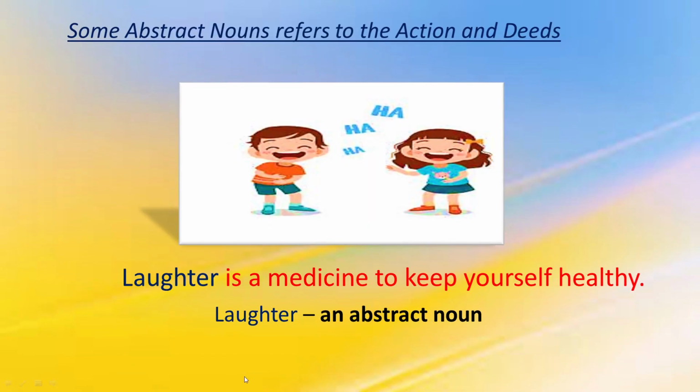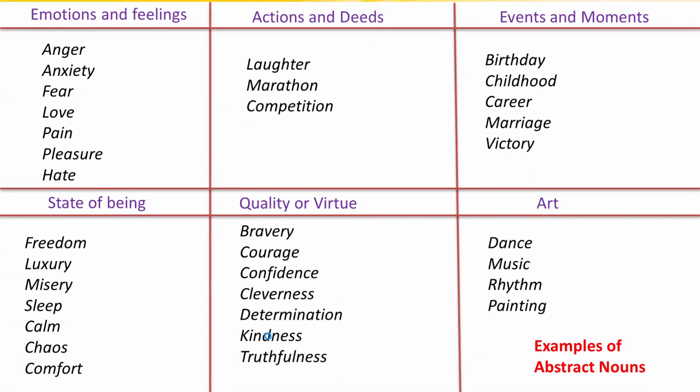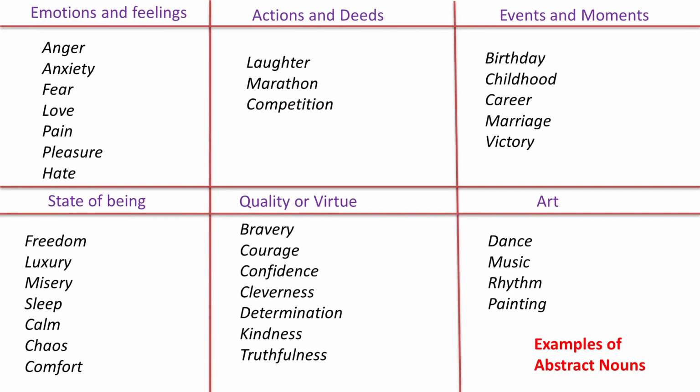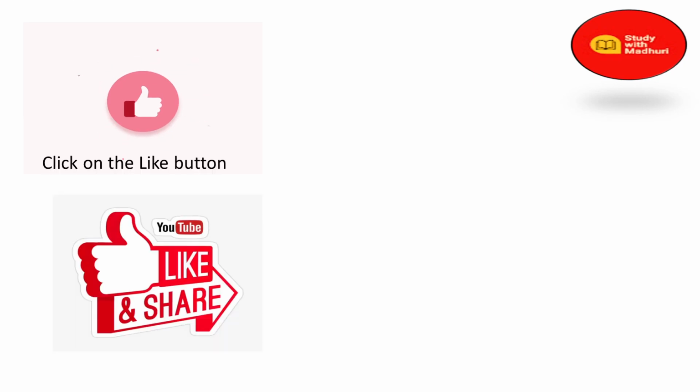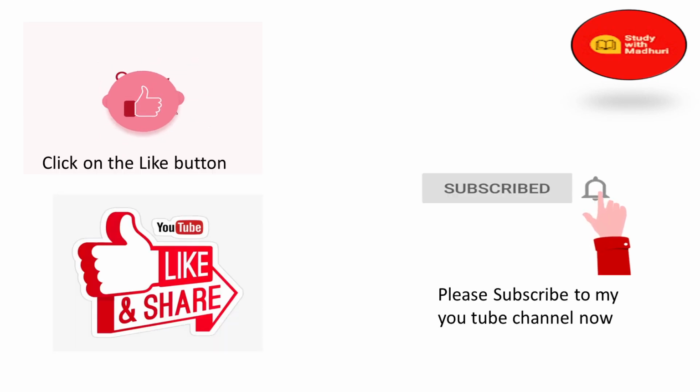Let's see one more example of abstract noun. Laughter is a medicine to keep yourself healthy. Here, laughter refers to the action and deed. The word laughter is an action word and so it is an abstract noun. Here, you can see some more examples of abstract noun. You can pause this video here and have a look at this. So yes, this is all about concrete nouns and abstract noun.